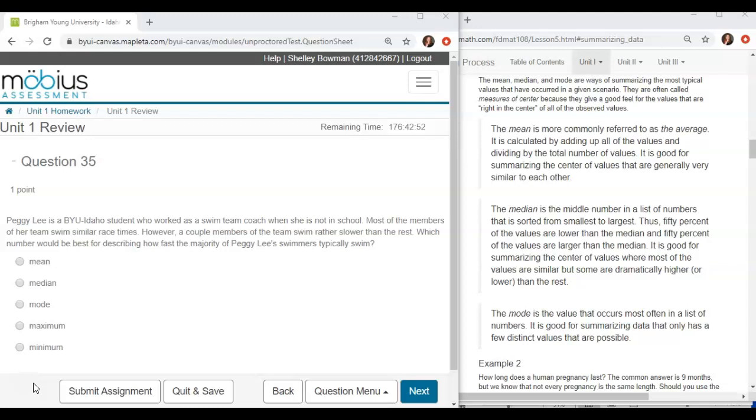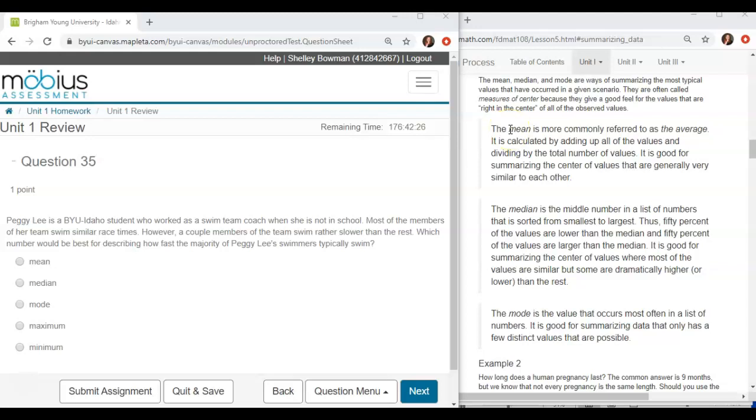We have the options of mean, median, mode, maximum, and minimum. Where maximum and minimum describe the data points on the extremes, the very fastest swimmer and the very slowest swimmer, these aren't a good option for describing the majority of Peggy Lee's typical swimmer speed. So the other options are mean, median, and mode.